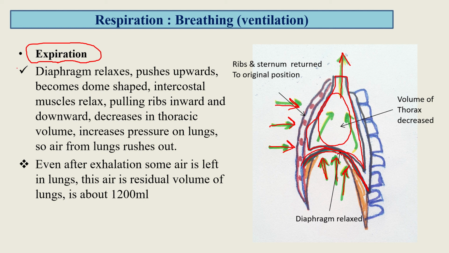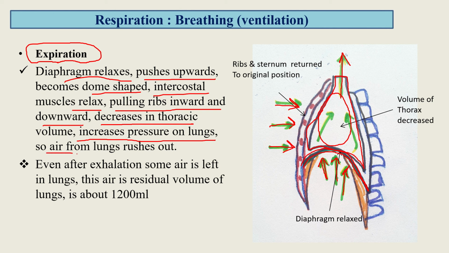So what happens at the time of expiration? The diaphragm relaxes and pushes upwards, becoming dome shaped. The intercostal muscles relax, pulling the ribs inward and downward, which decreases the thoracic volume and increases the pressure on the lungs, so air from the lungs rushes out. This step is called expiration.